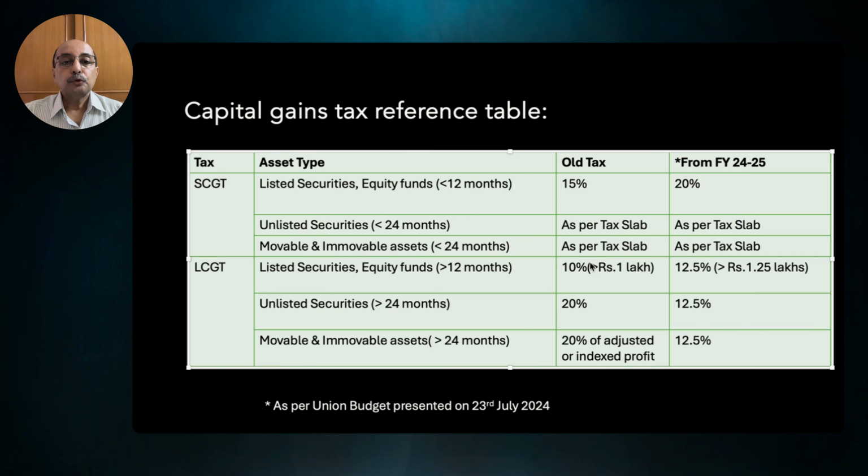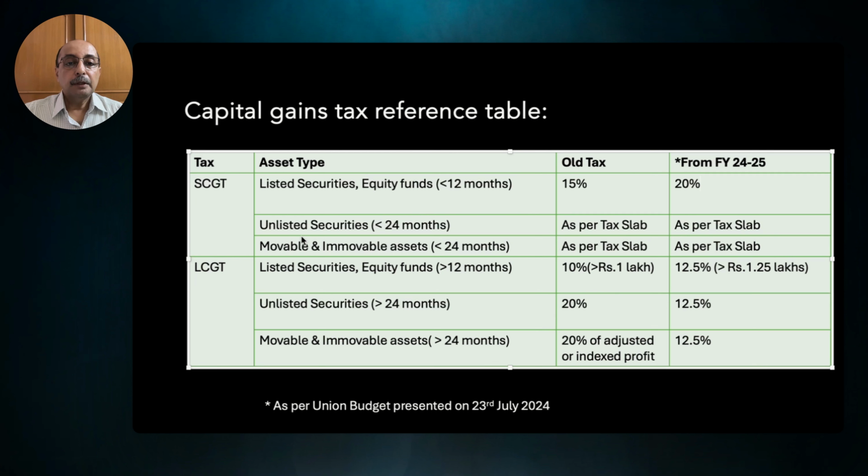Now here I am showing you a reference table which shows the comparison of the capital gain tax between the old tax and the new tax for the financial year 24-25 as per the Union Budget presented by the Finance Minister on 23rd July 2024.